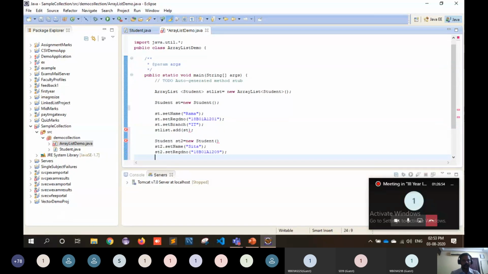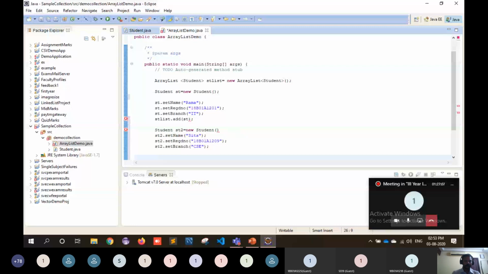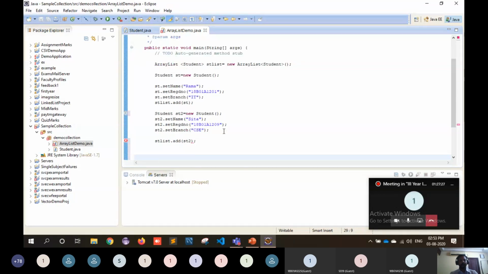And then st2 dot setBranch, IT for example, otherwise CSE. Now again, I'm adding another object, the st2 object.